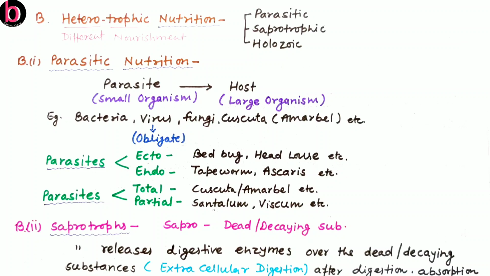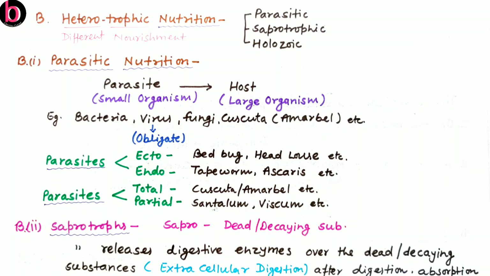Ectoparasites are those which live on their respective host externally. For example, bed bug, head lice. These live on human beings or other animals outside the body. Similarly, there are other examples like leeches, while endoparasites are those which live in their respective host inside the body. Examples are tapeworm, Ascaris, etc.